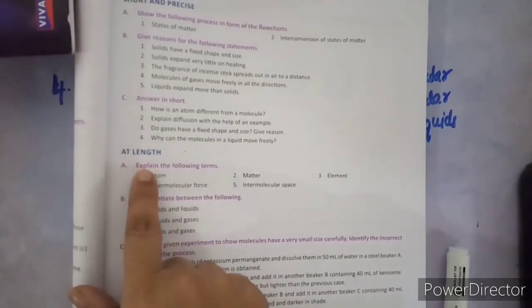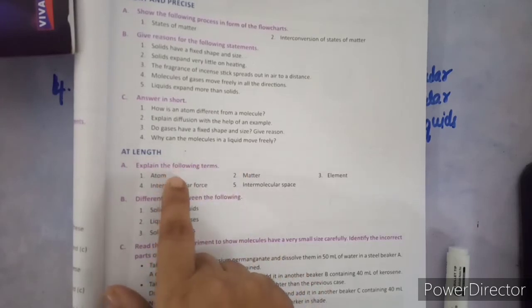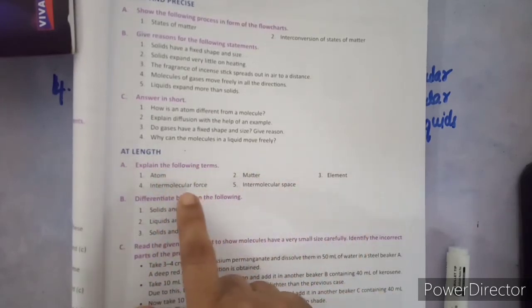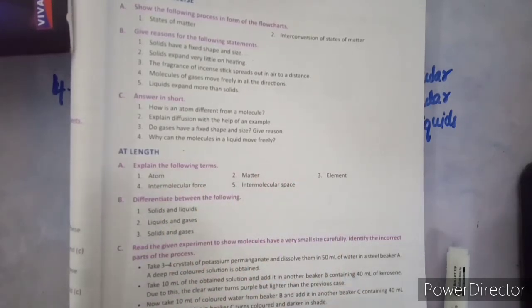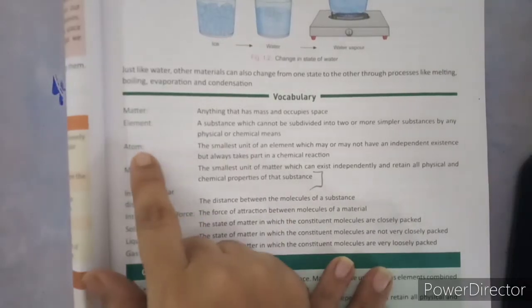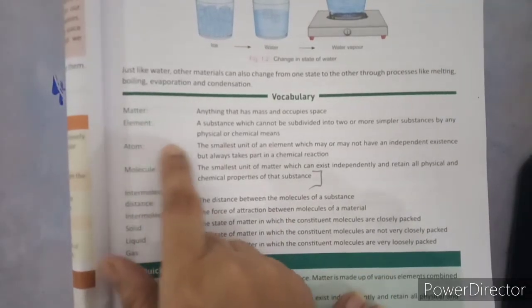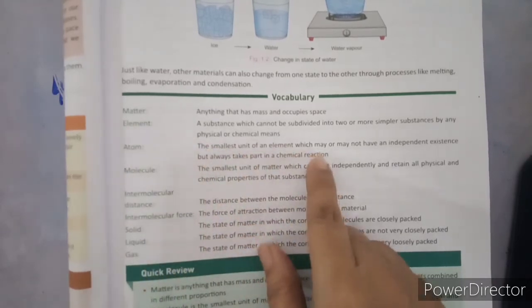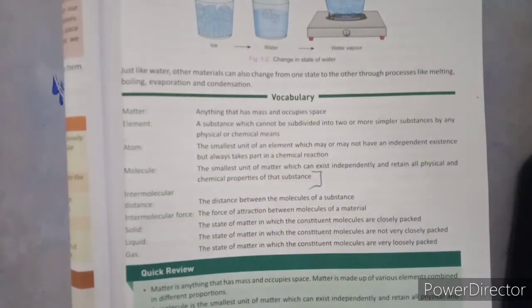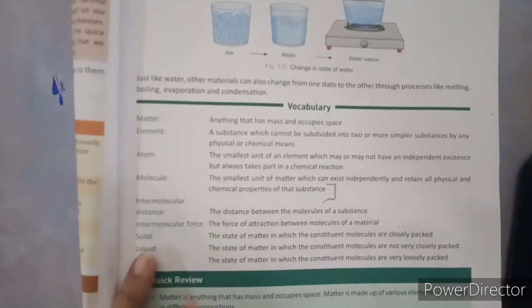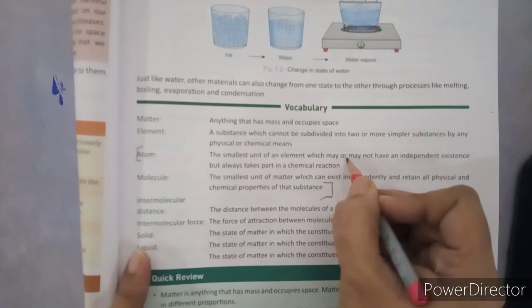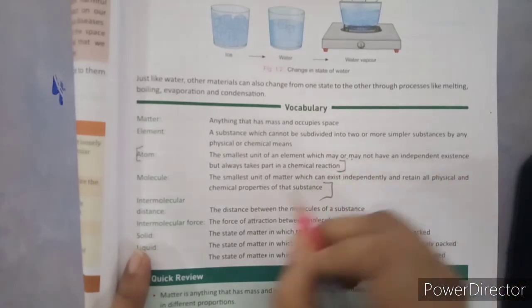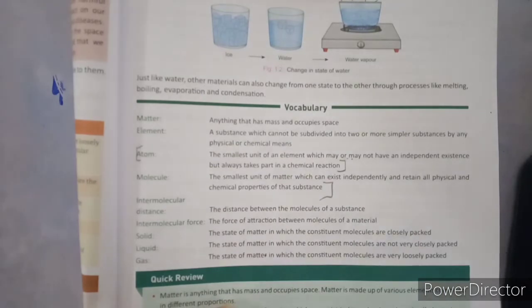Now you have to explain the following terms: atom, matter, element, intermolecular force and intermolecular space. So these words you have to explain. So first word is atom. Write the definition from page number 7. See, page number 7. So you have the first word atom. Write down the definition of atom from here to here. Okay, so this is the first thing you have to do.